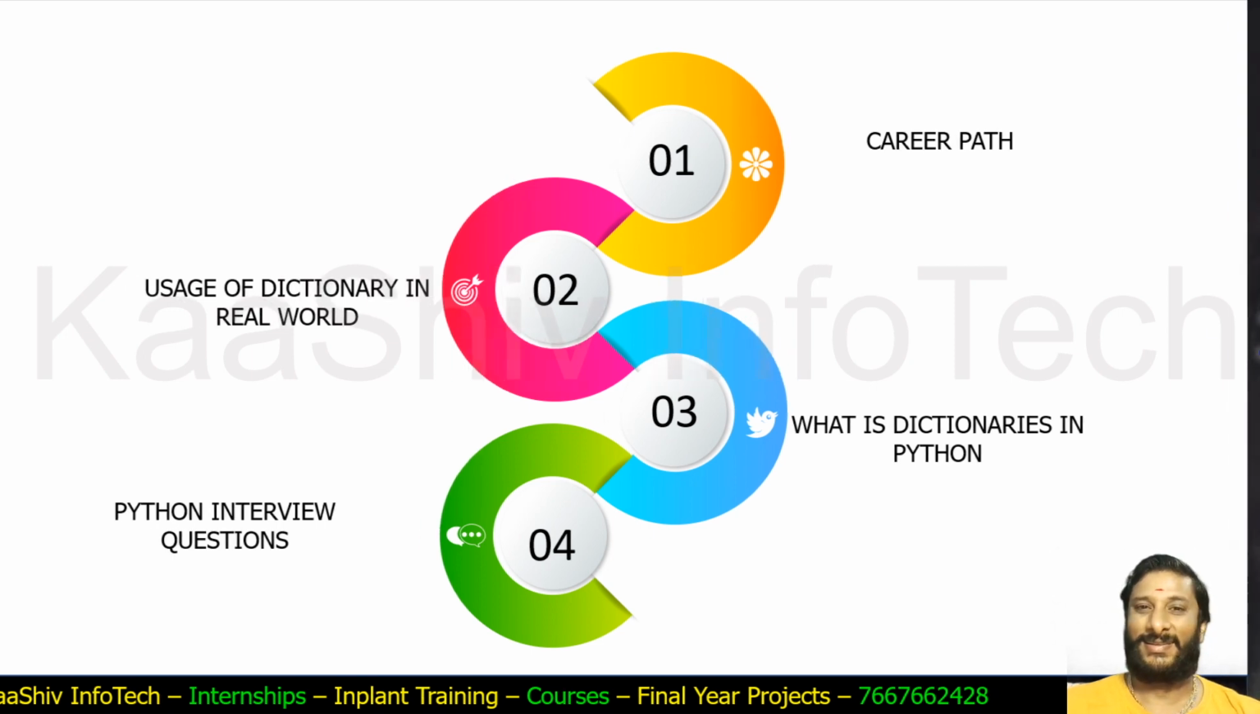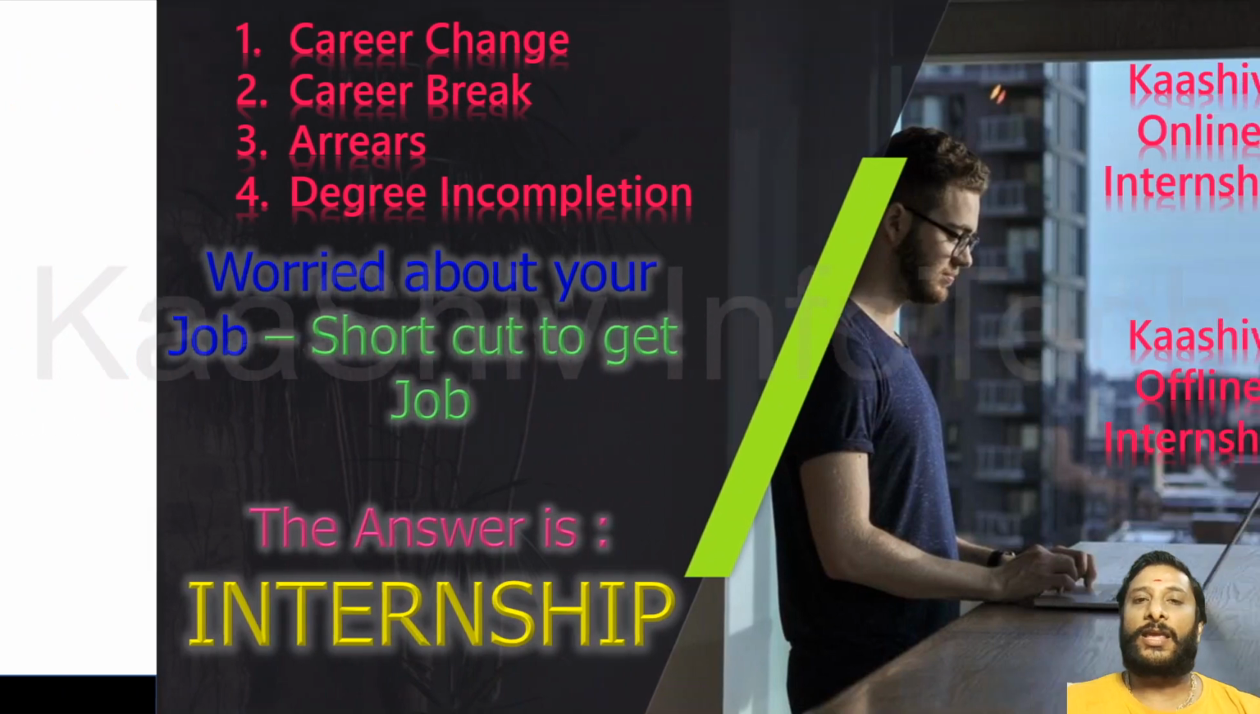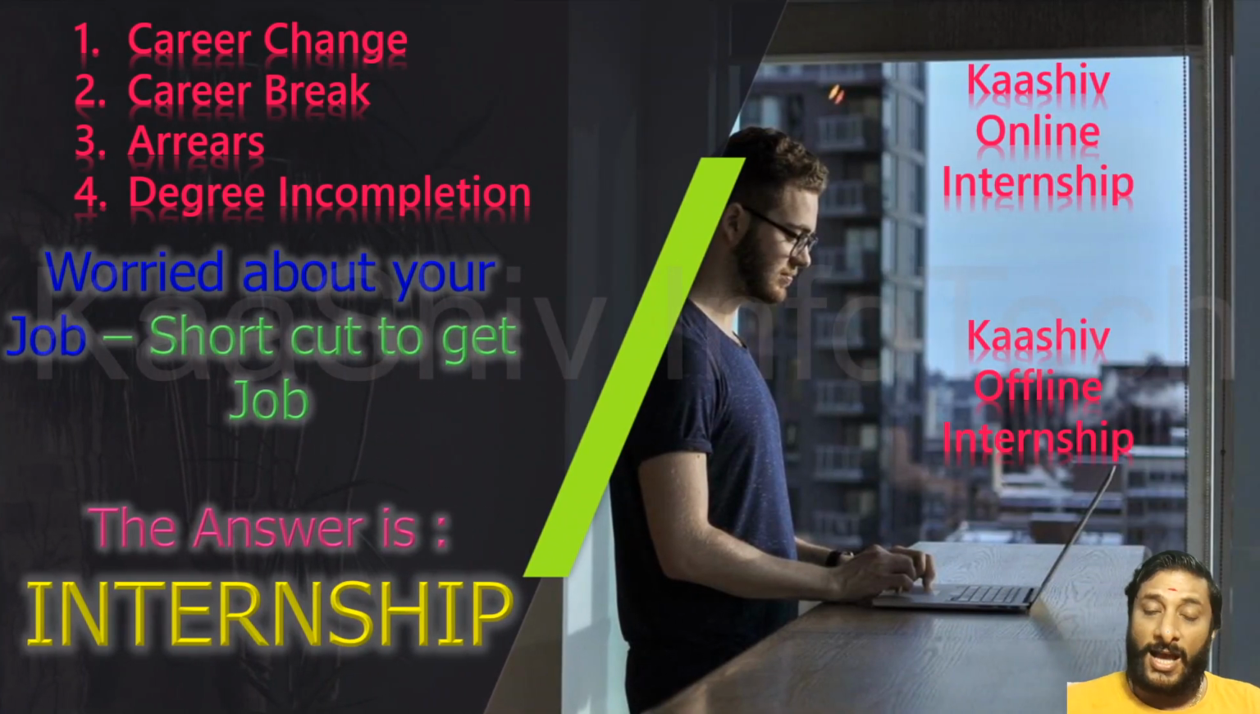Are you ready? Yes. Many students used to ask me, sir, I need a career change, sir. I need a career break, sir. I got arrears, sir. I didn't finish my degree, sir. What can I do? The one thing is very simple. You need to go for a job. Internship is the right option. Go for internships and learn as much as you can. What is an internship, sir? An internship is nothing but going to the company, learning from the company and working for the company. That is how the internship works.